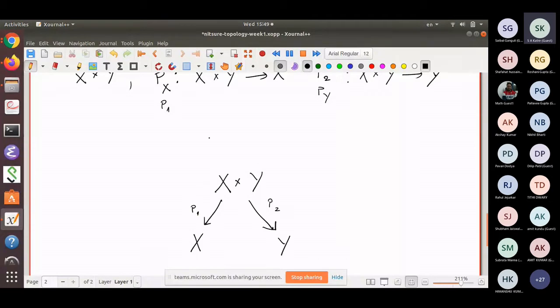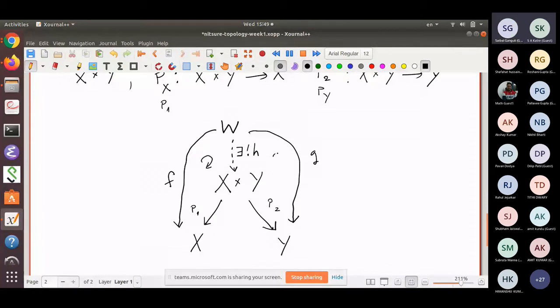Now the property: given any other set W and one map here, F, and one map here, let's call it G, then there exists a unique map H which makes this triangle commute as well as this triangle commute. Where will it send some small w? This symbol, an arrow with a horizontal line, means it's sending this member to whatever it is sending.